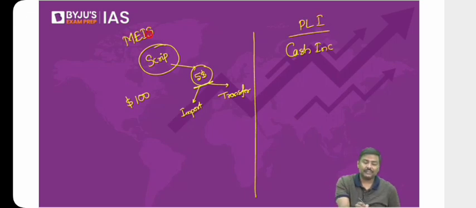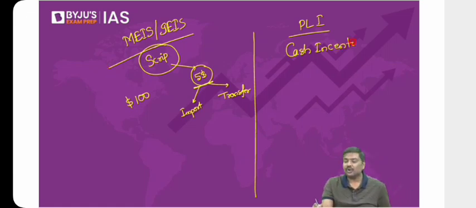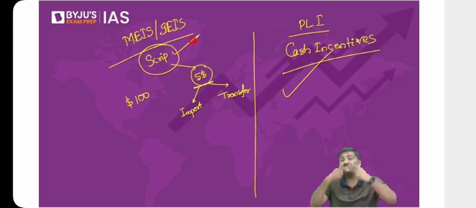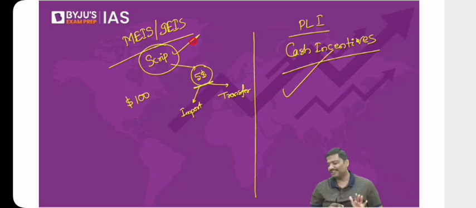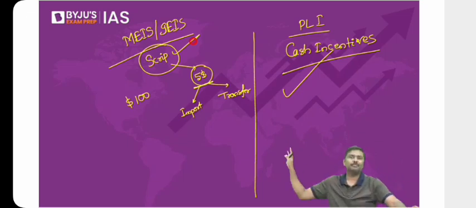What is the meaning of it? Let's say, and again, I'll tell you on what basis they will give you incentives, you're supposed to receive incentives of 2 crore rupees. The 2 crore will be transferred into your account. They will not give you a scrip. They will transfer it into your account. Don't you think that is much more beneficial for a manufacturer? Because now that 2 crore, you can use it for any purpose, not just for paying taxes, any purpose for that matter. That's the specialty of PLI.